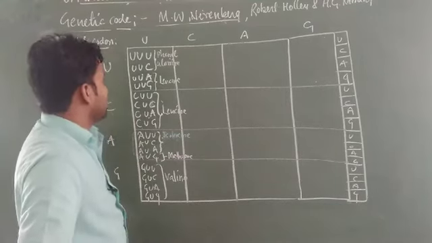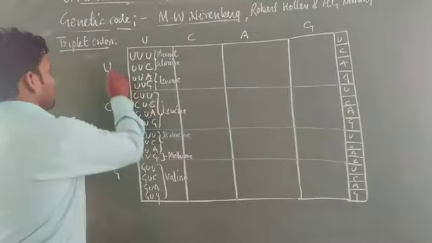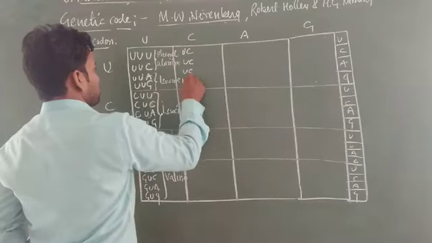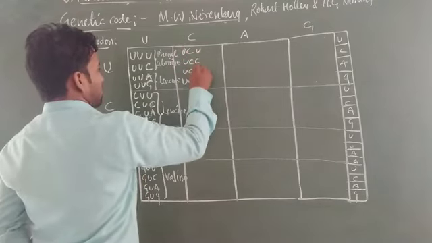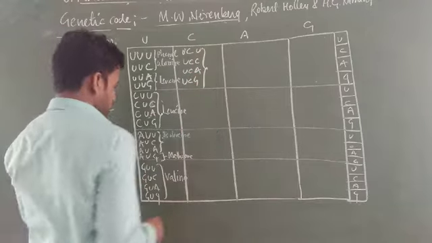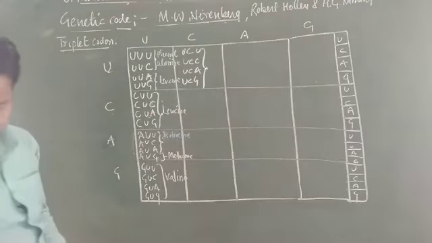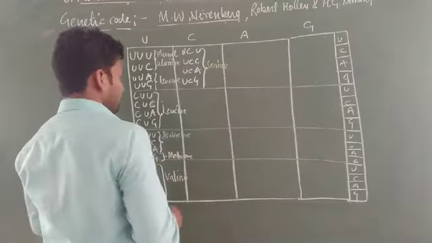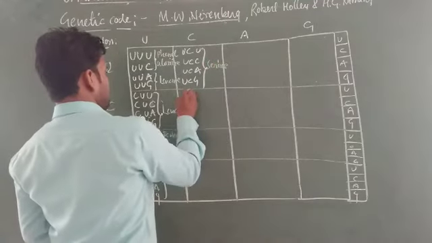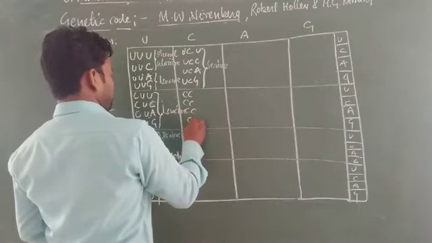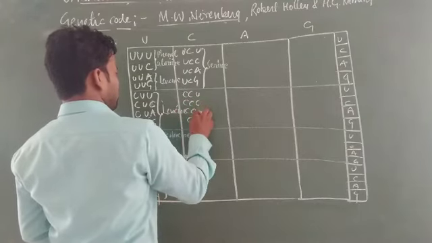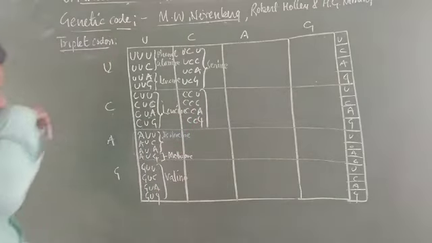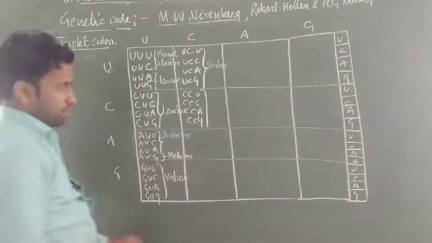Okay, now the second row, you can see UCAG. This generally codes the amino acid named serine. Now the third one is CCUCAG, which codes another amino acid known as proline.